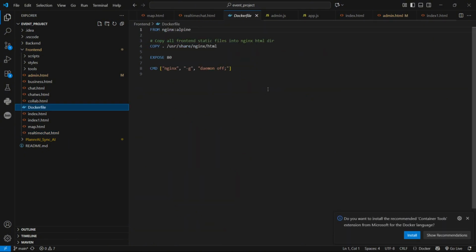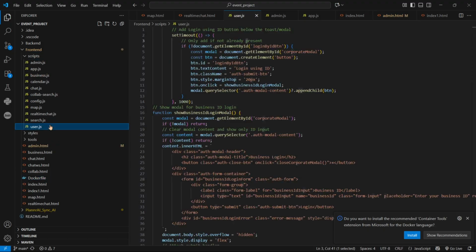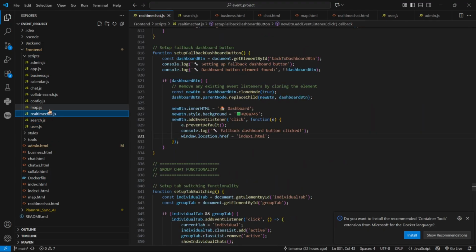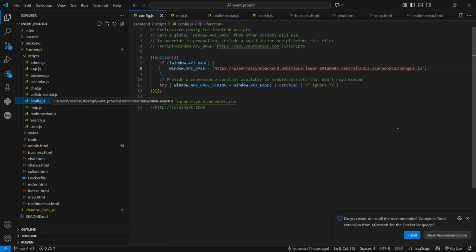We are not building it by Docker. We tried to, but it doesn't work like that. So these are the scripts: user search, real-time chat, map configs. Here we can change our central backend API call. That's our localhost. Previously, it was our Render format.